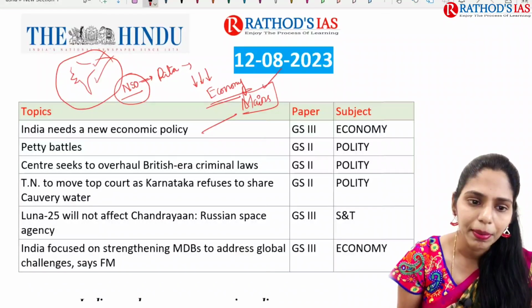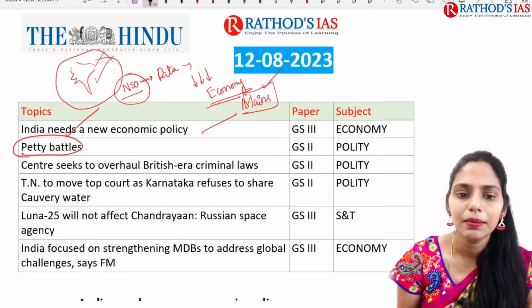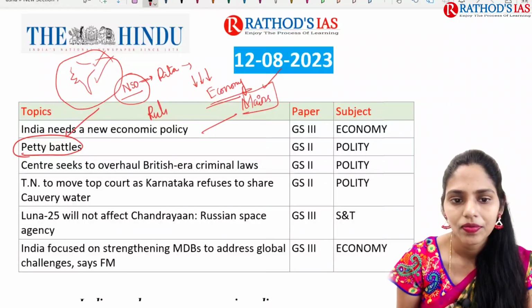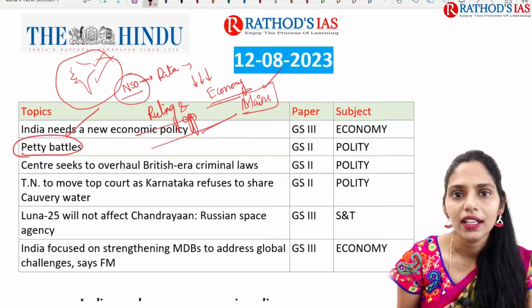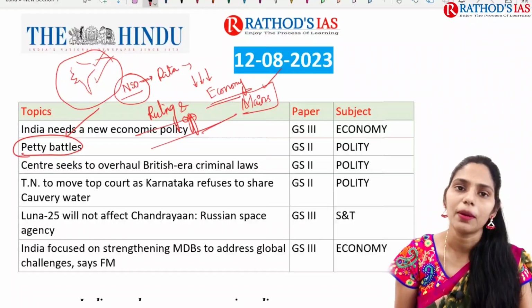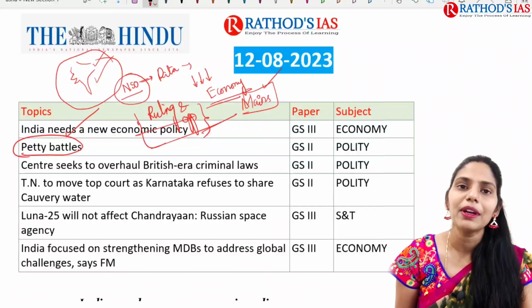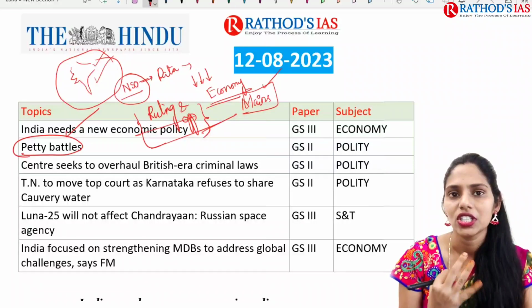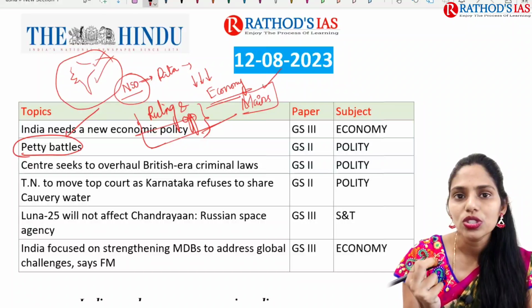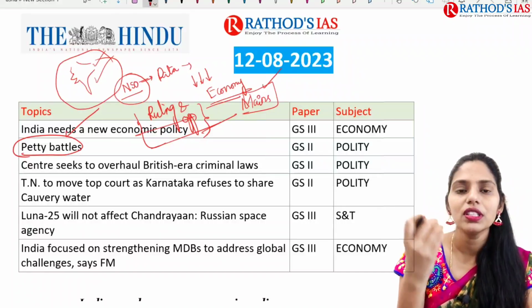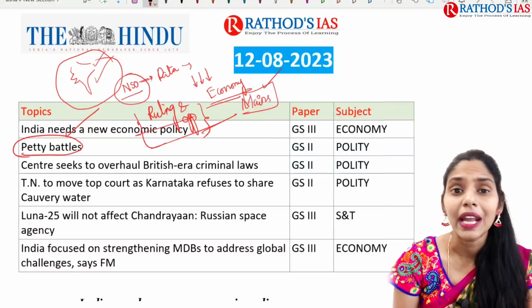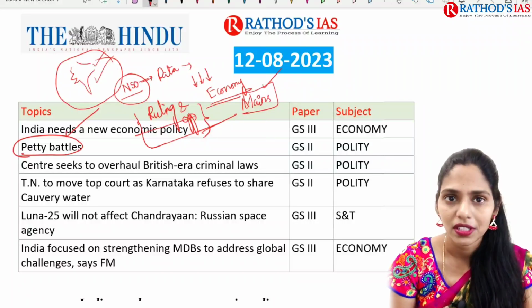And the next topic is petty battles. It is a battle between the ruling party and the opposition party. As you all know, the monsoon session is going on in our parliament. In parliament, every year we have 3 sessions: budget session, monsoon session and winter session, right? Whenever these sessions happen, sometimes we can see there will be disruptions.